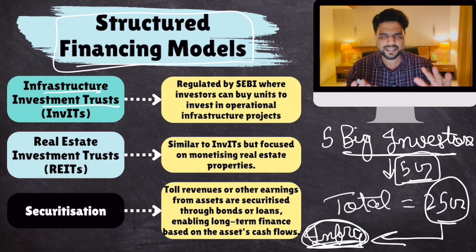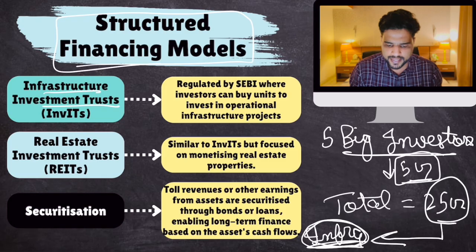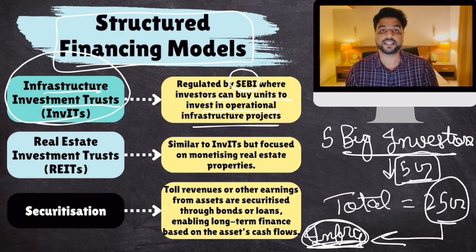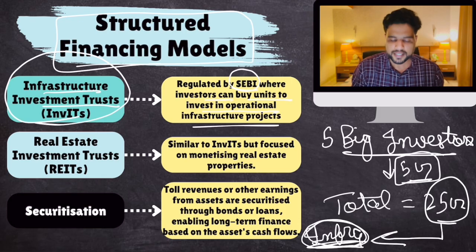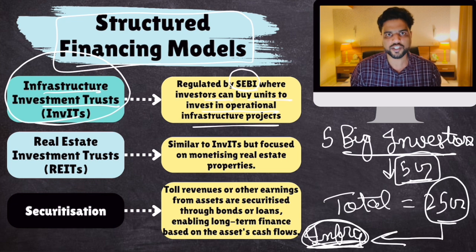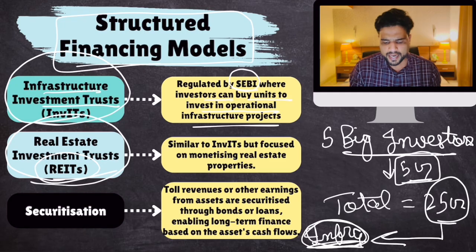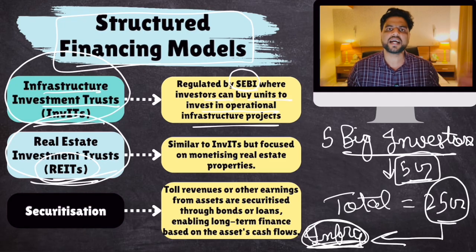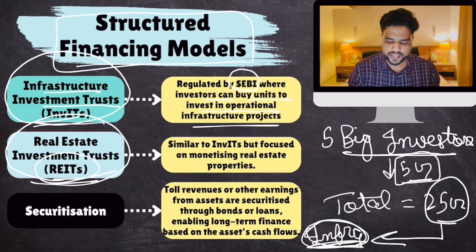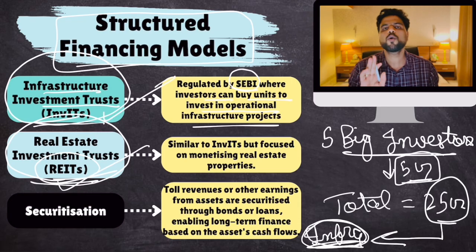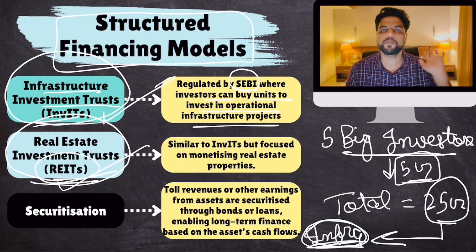You understand? I'm giving you a basic idea. This is infrastructure investment trust. These are regulated by SEBI, where investors can buy units to invest in operational infrastructure assets, operational brownfields. Then, especially for real estate infrastructure assets, there is Real Estate Investment Trust. REITs and InvITs are similar, exactly the same. The only difference is InvITs can be used for all types of infrastructure assets. REITs are only for, let's suppose, real estate projects.